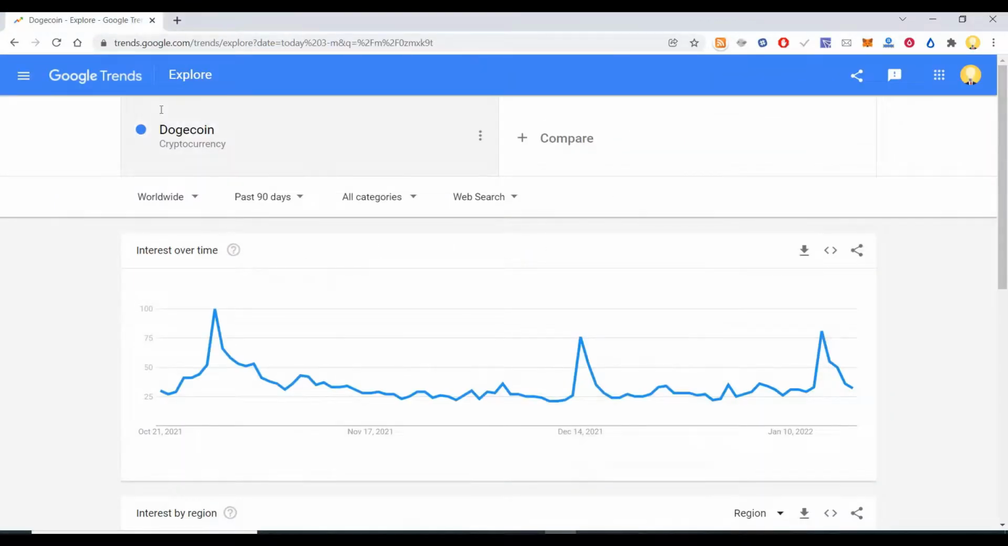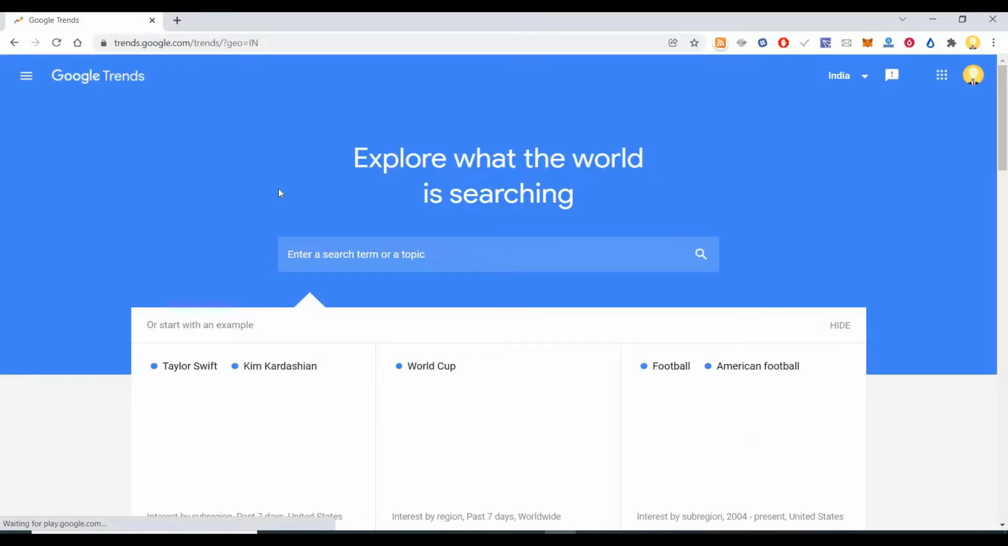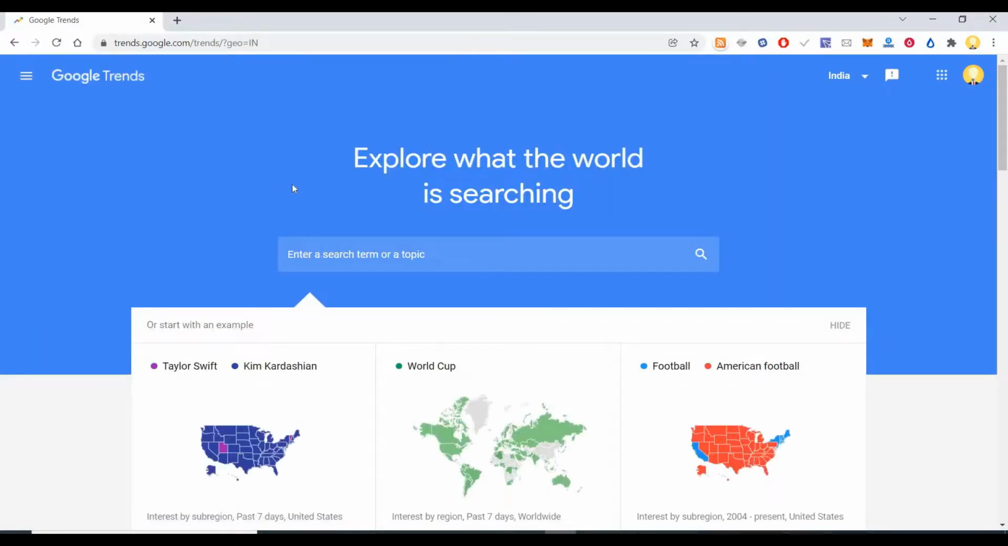So in this way, you can identify various events, whether it's stock market, whether it's Dogecoin, whether it's cryptocurrency, various events that are happening in that particular country, and so many things can be understood just from the trends, that is Google Trends. I hope this information is useful.